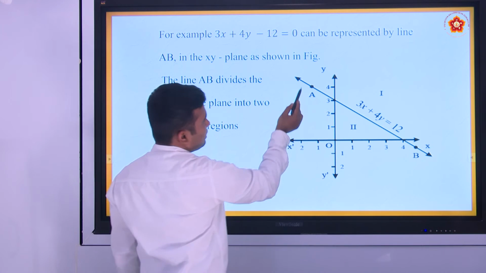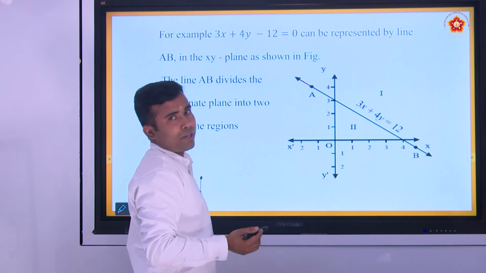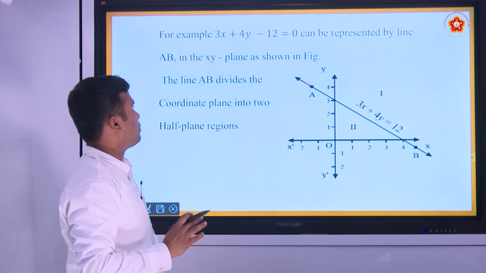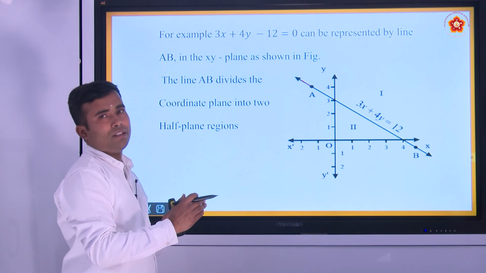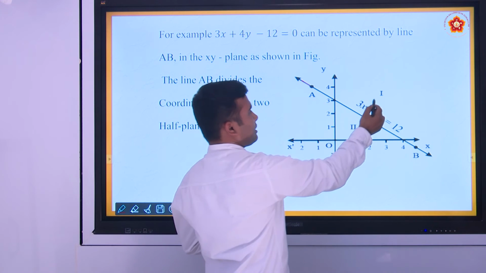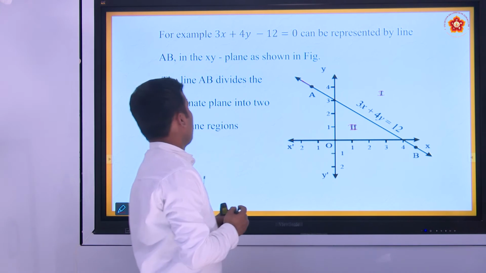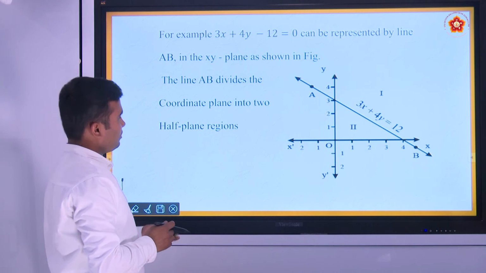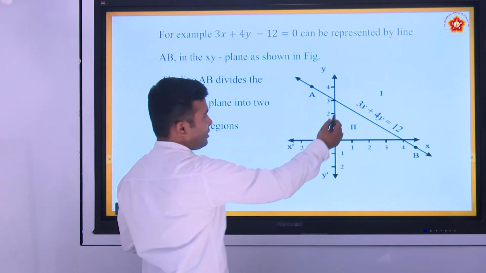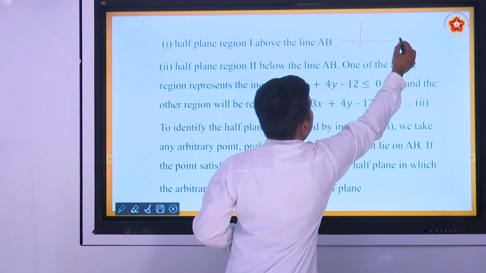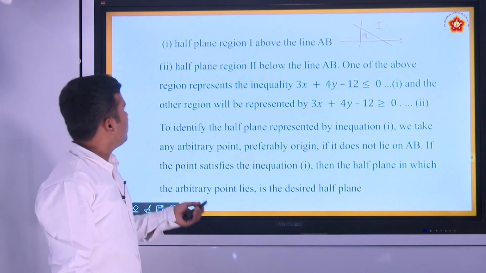Now this line AB represents the equation 3x plus 4y is equal to 12. This divides the Cartesian plane into two parts. We call this half plane part 1 and this half plane part 2. This is the plane we have represented, which is divided into two half planes, 1 and 2.